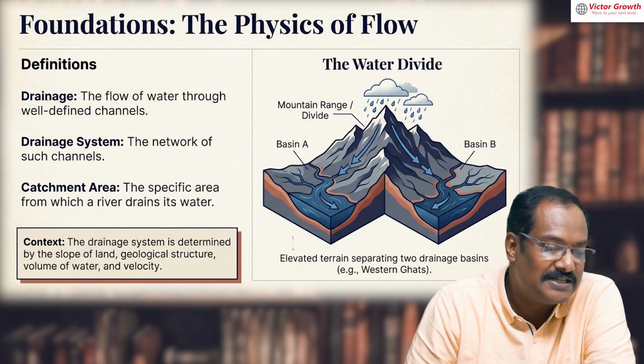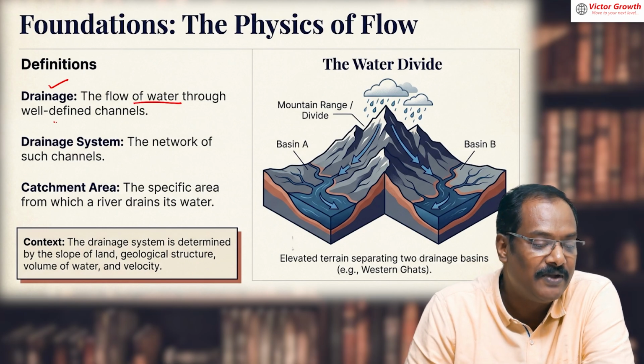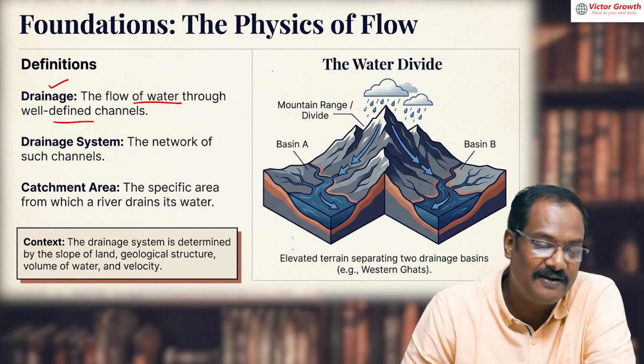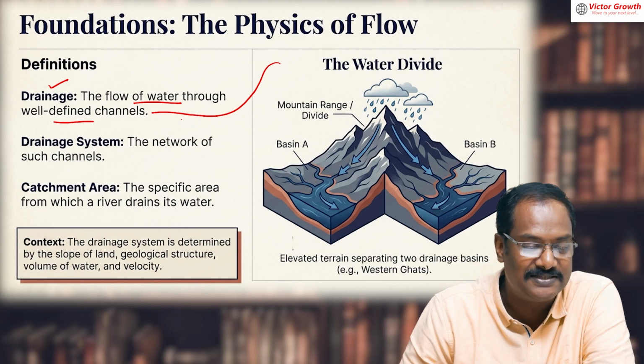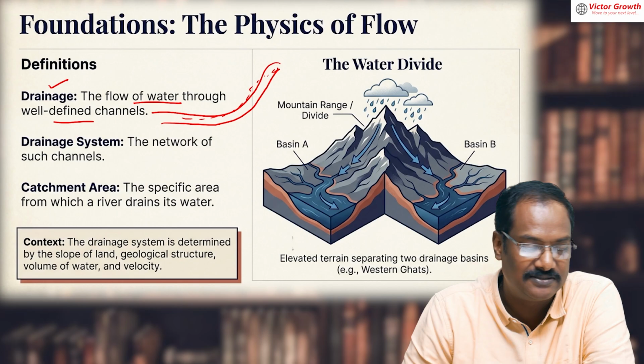Before that, let us understand the definition of drainage. It is the flow of water through a well-defined channel. That means the river is flowing like this. That is a drainage system. Understood? So a well-defined channel should be there. That is a drainage system.